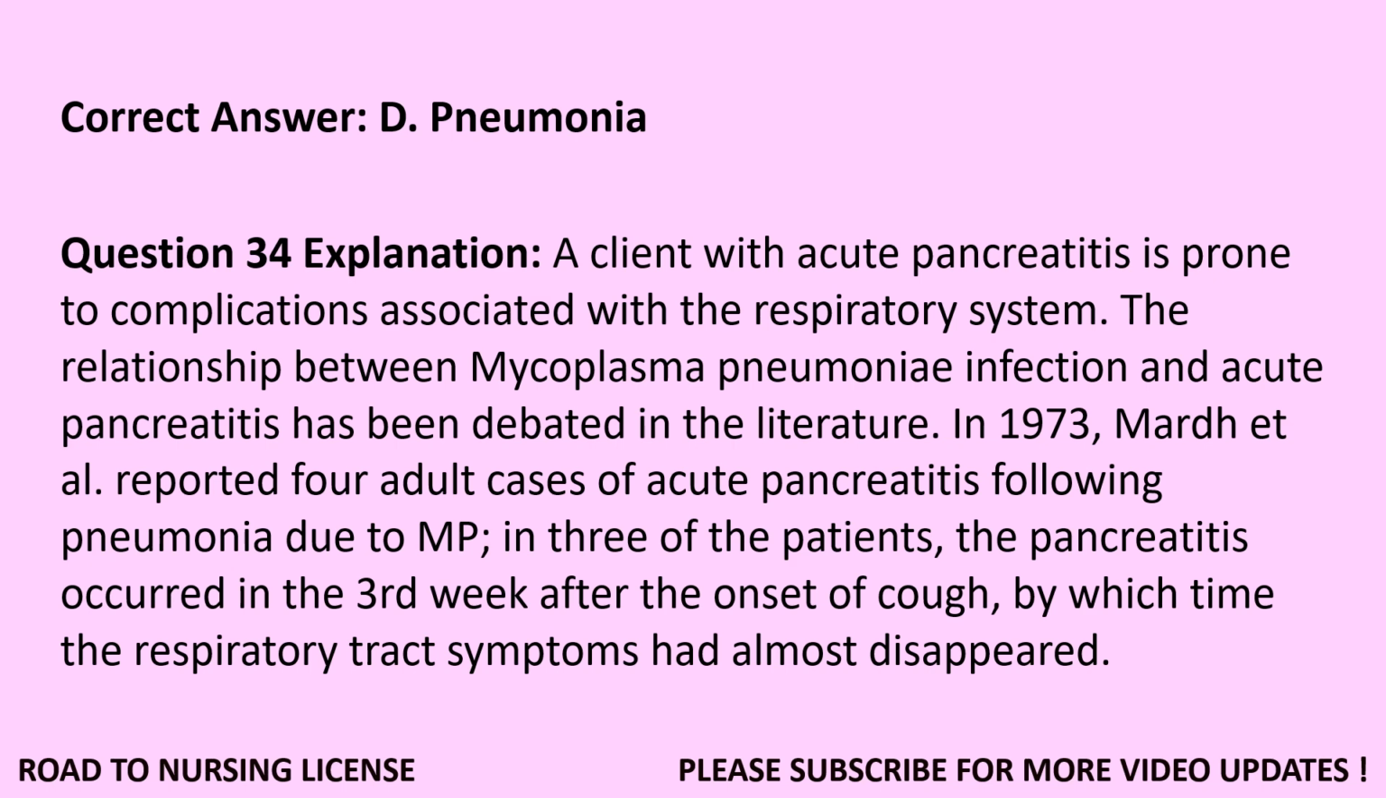Question 34. Explanation. A client with acute pancreatitis is prone to complications associated with the respiratory system. The relationship between Mycoplasma pneumoniae infection and acute pancreatitis has been debated in the literature. In 1973, Mard et al. reported 4 adult cases of acute pancreatitis following pneumonia due to MP. In 3 of the patients, the pancreatitis occurred in the 3rd week after the onset of cough, by which time the respiratory tract symptoms had almost disappeared.